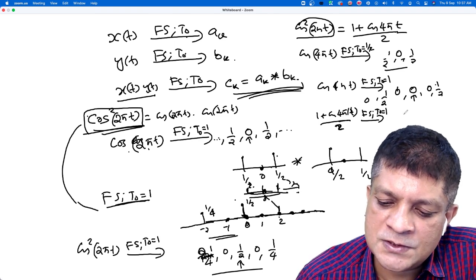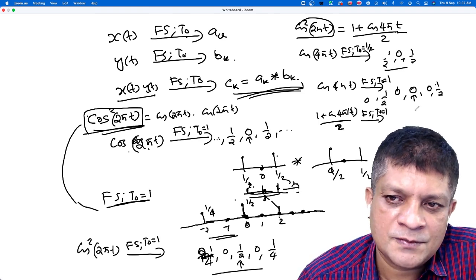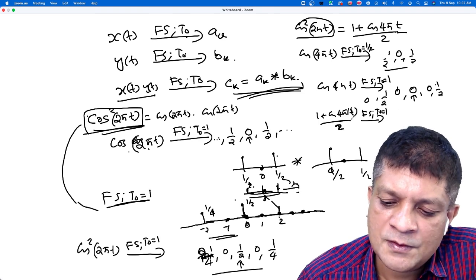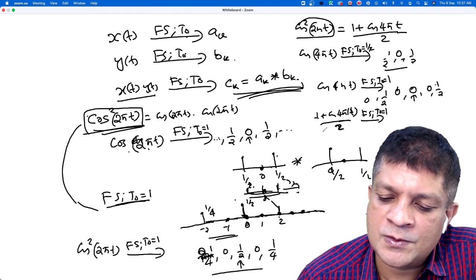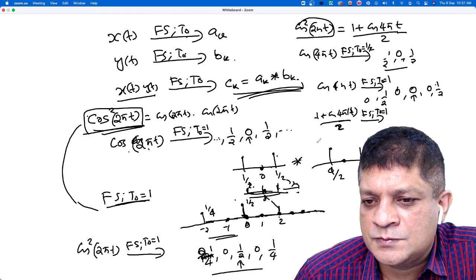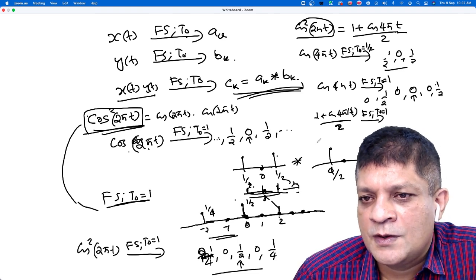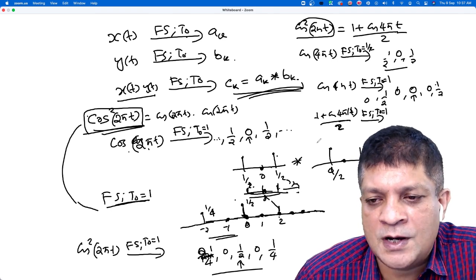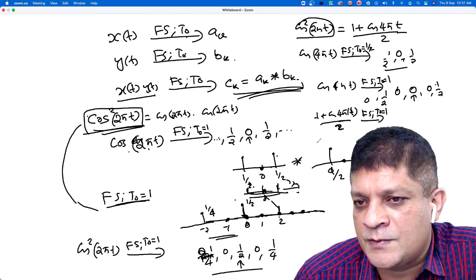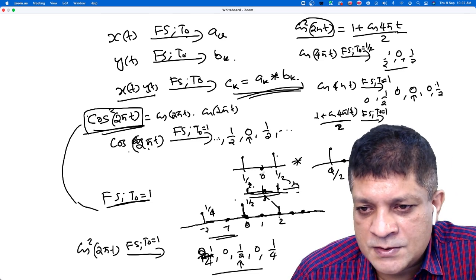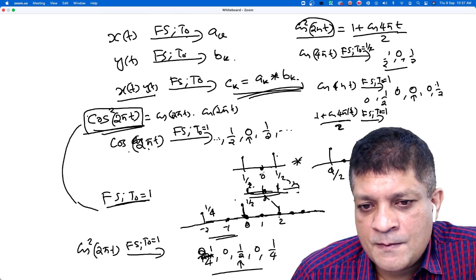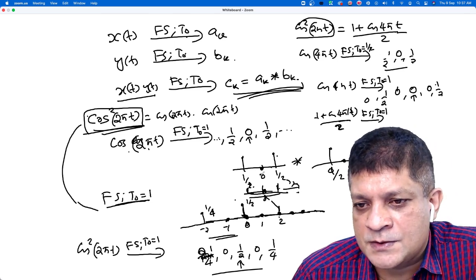Fourier series coefficients are also divided by 2, isn't it? And what about adding a constant 1 by 2? It affects A0 only, the average value. A0 denotes the average value of the signal, so the average value will change. Are you getting the same answer? Yes, sir. You will get the same answer.